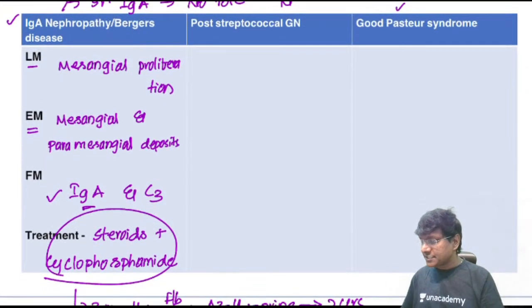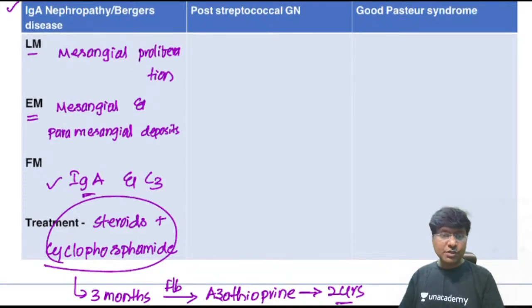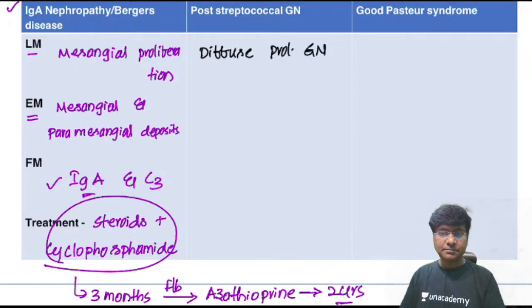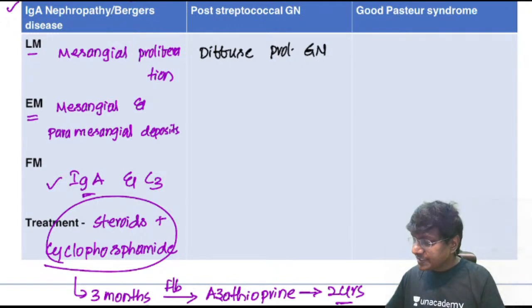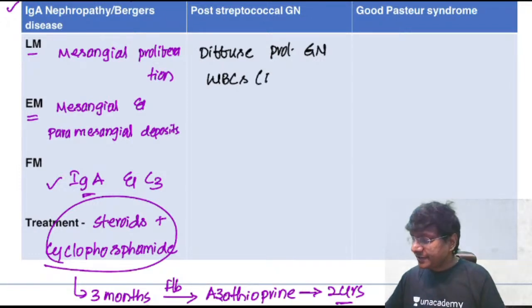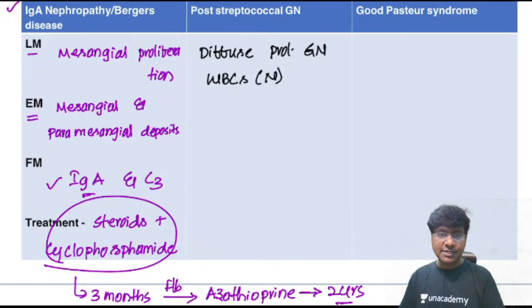Then coming to post-streptococcal glomerulonephritis. When you do a biopsy, what will the light microscopy show? Light microscopy in PSGN will show diffuse proliferative glomerulonephritis. There will also be infiltration of leukocytes, which are neutrophils, and you have deposits within the mesangium.